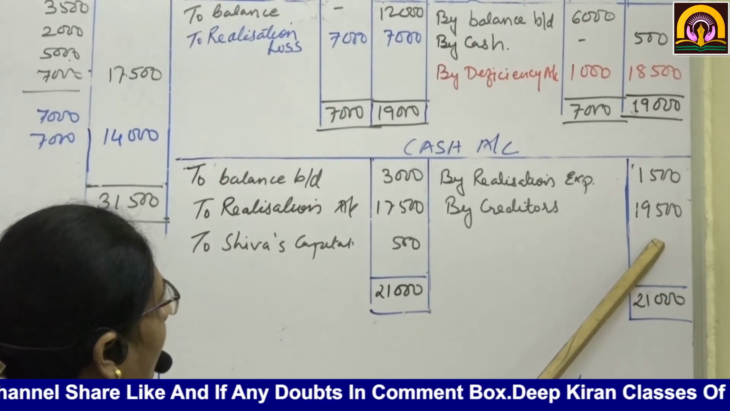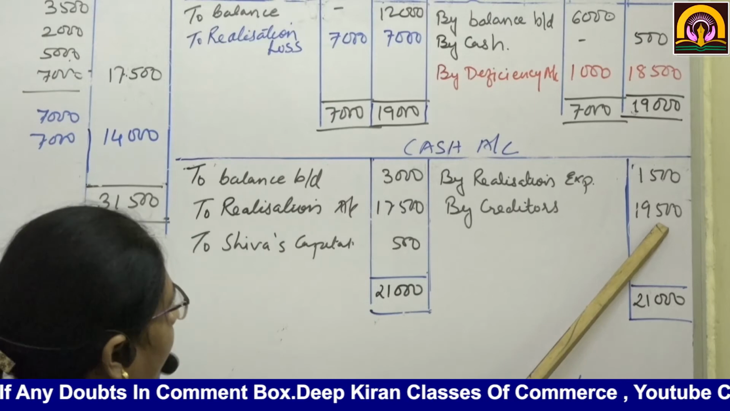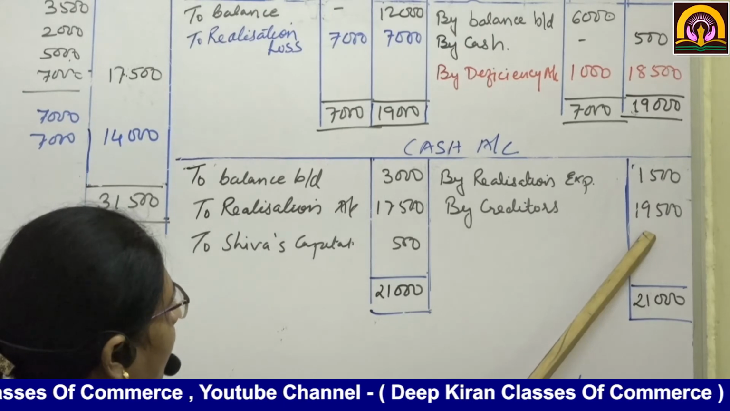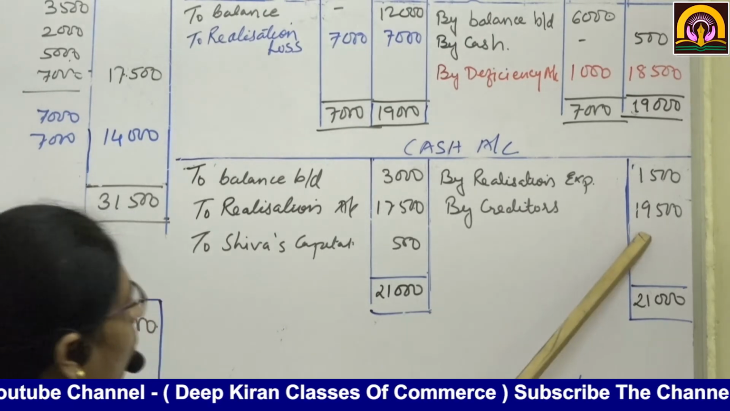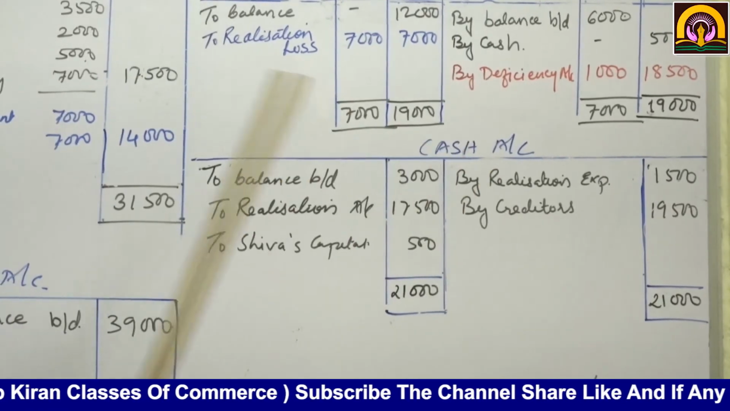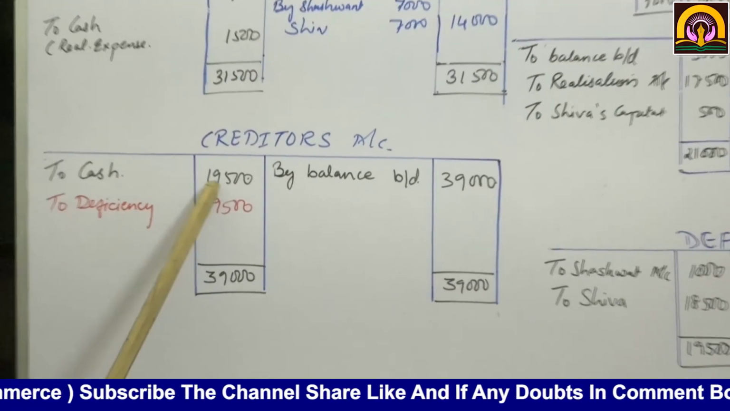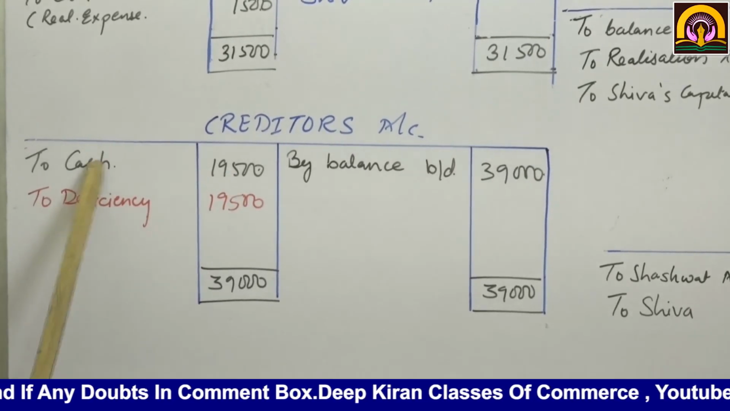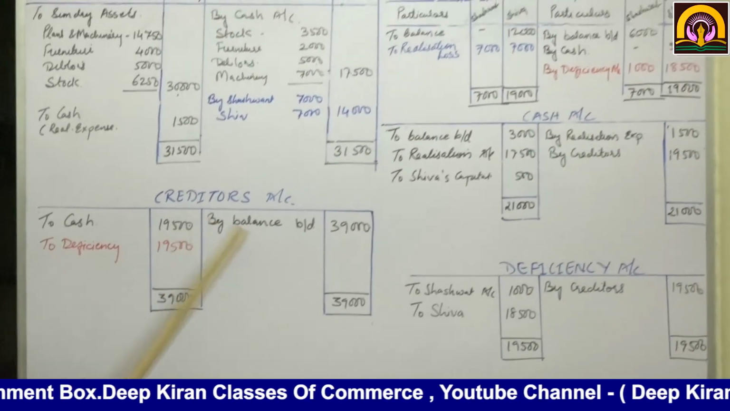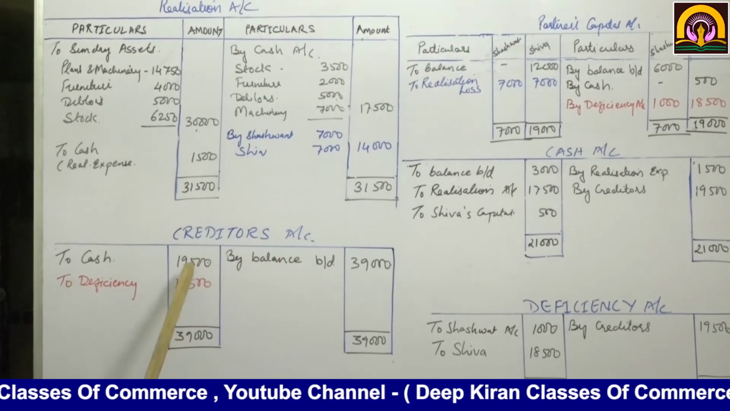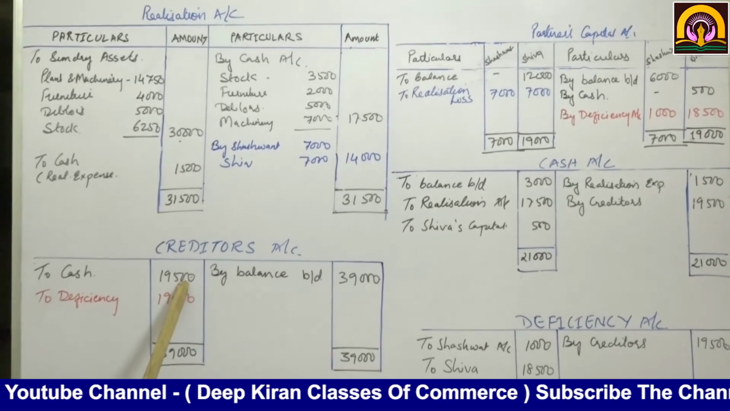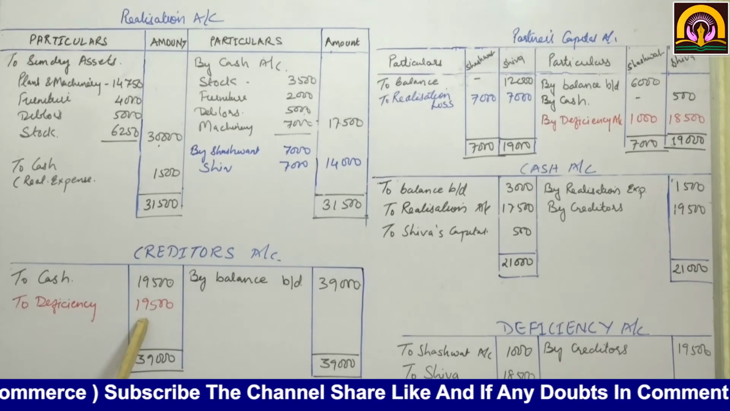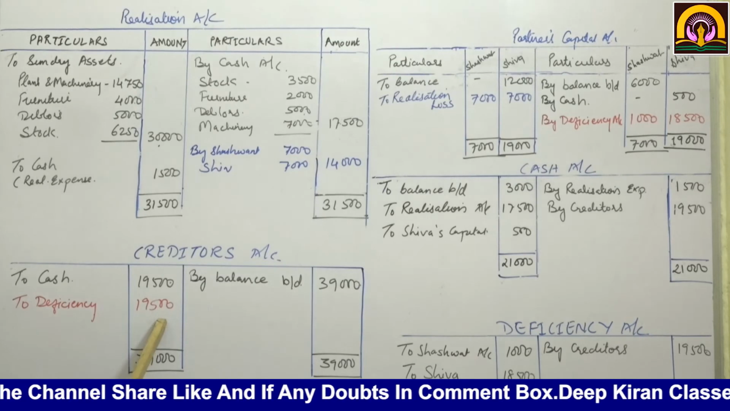The remaining amount will be paid to creditors. Only one liability is there, so 19,500. Here the cash account closes. How much is available, that much we are going to pay to the creditors. So here the cash account closes and creditors account to cash account 19,500. Is it understood? Now balance is 39,000. We have paid cash only 19,500. So what is this? This is deficiency. The left amount is deficiency, 19,500.